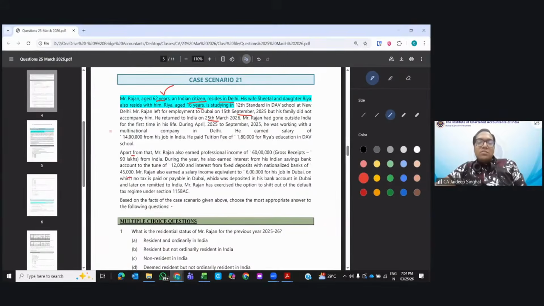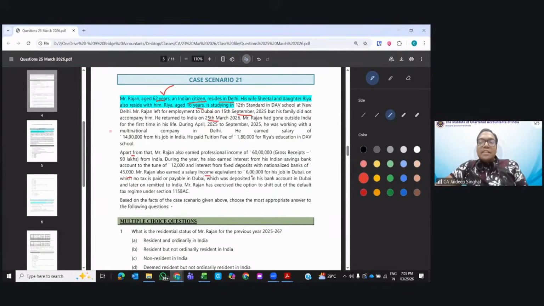Mr. Rajan has also earned salary income. Here the income is more, 45 plus 12. He can get 50,000. Let's suppose if the income is less, then he will get less. Let's suppose this FD income is not there. Then how much 80 will he get? He will get up to the amount of interest income, 12K. Also make sure of that, right?